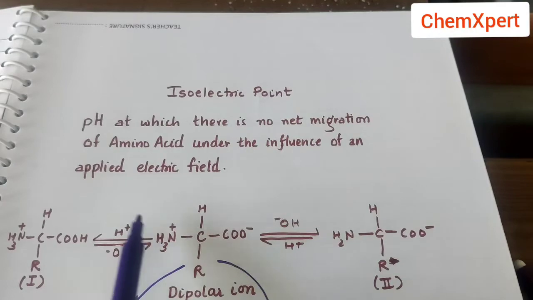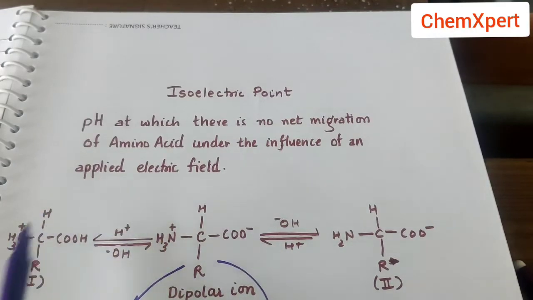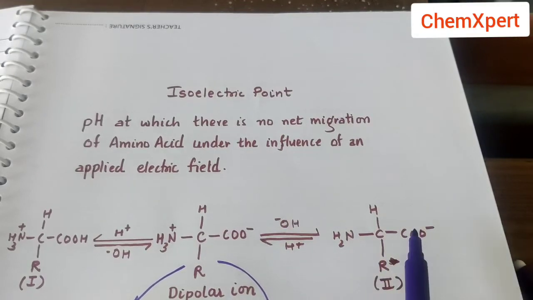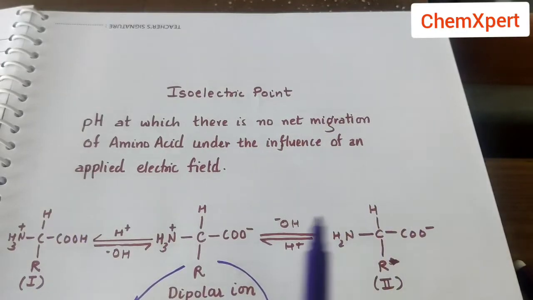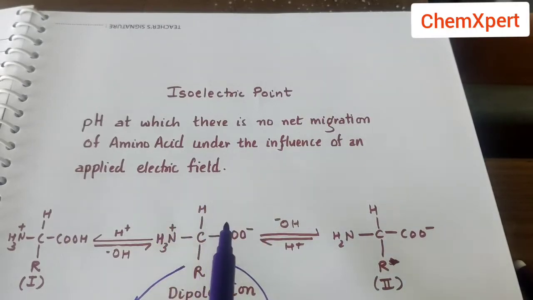So we can say in the acidic medium this first cation will exist, whereas in alkaline medium this anion will exist. However, at some intermediate value of pH, the concentration of cation 1 will become equal to the concentration of anion 2, due to which the amino acid will exist as a dipolar ion.